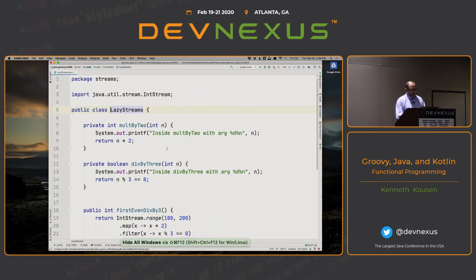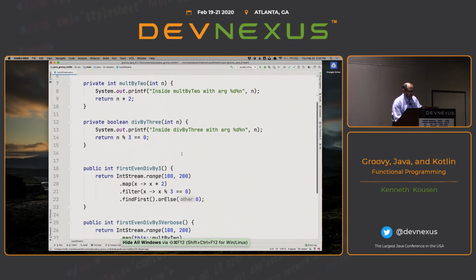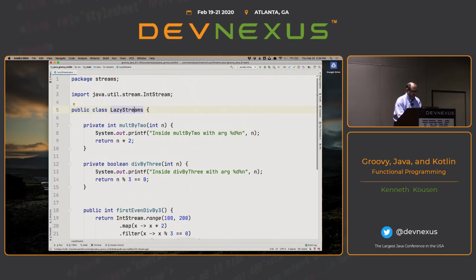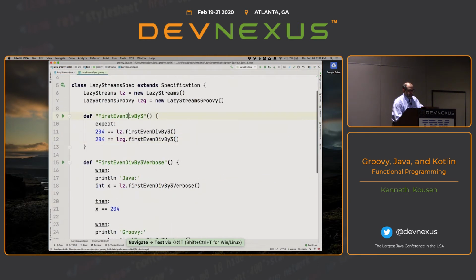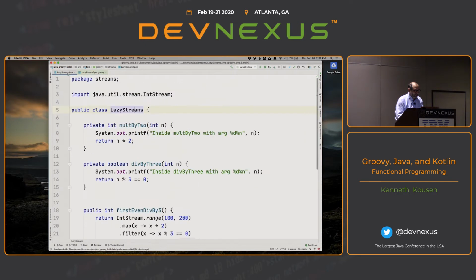Okay, so what I have here is a, let me go to my test associated with it. What I want to do is find the first even number that's divisible by 3 after doubling them. And what you'll see here is I have a function that's going to multiply by 2, and it would just be n times 2. Normally I'd just write that. I wouldn't have to write a whole method here.